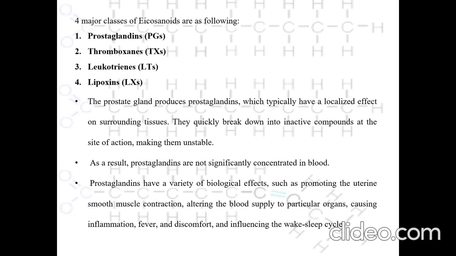The prostate gland produces prostaglandins, which typically have a localized effect on surrounding tissues. They quickly break down into inactive compounds at the site of action, making them unstable. As a result, prostaglandins are not significantly concentrated in blood. Prostaglandins have a variety of biological effects, such as promoting uterine smooth muscle contraction and altering the blood supply to particular organs.